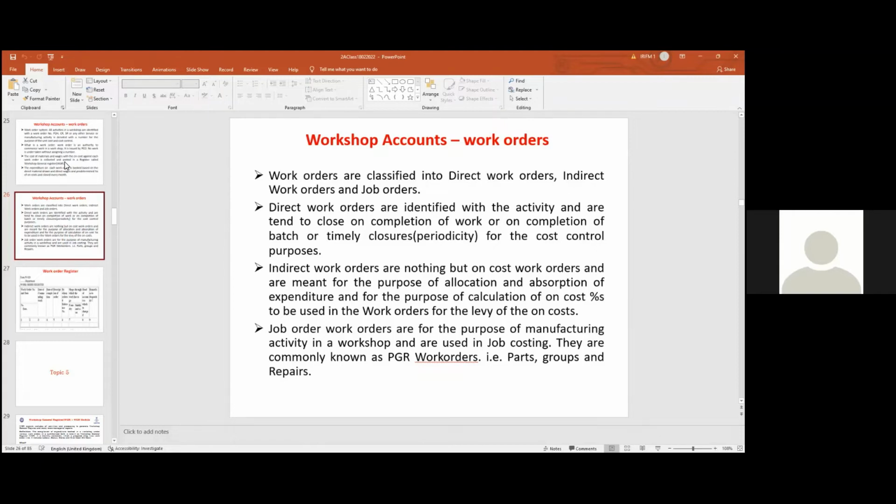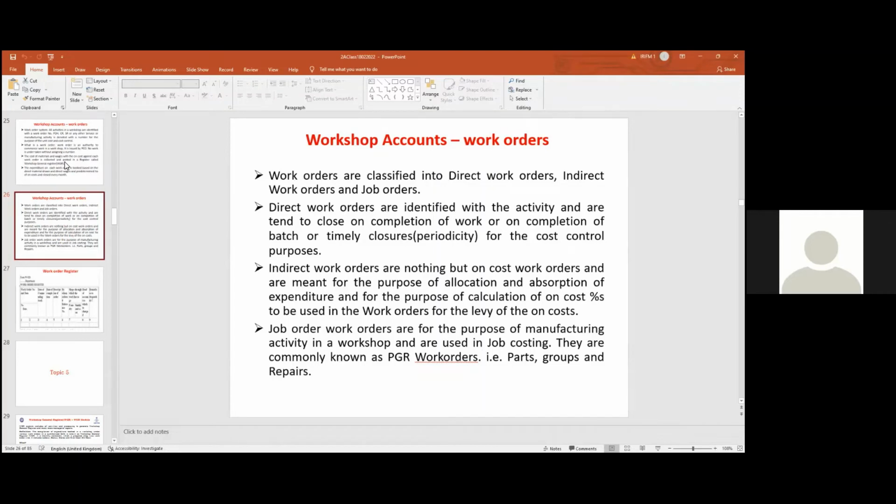Then job orders means wherever we want to have a job costing system, for the purpose of make or buy decisions, we will issue a separate job order. Other work orders are generally for work, whereas a job order is for a specific purpose, गिनने के लिए what is the actual cost.